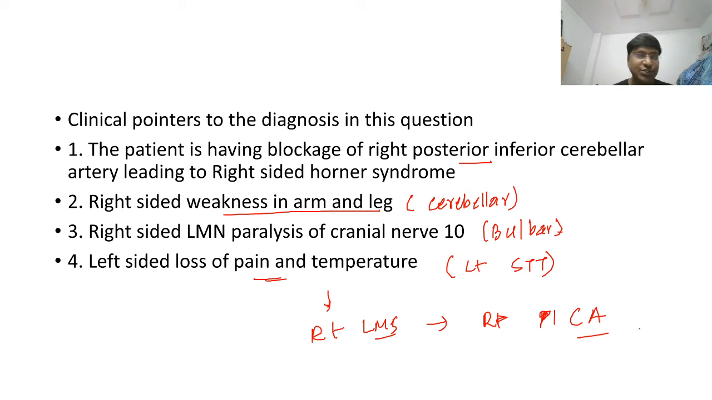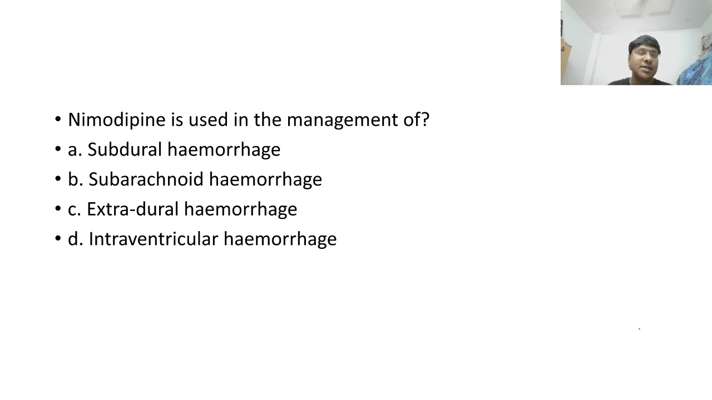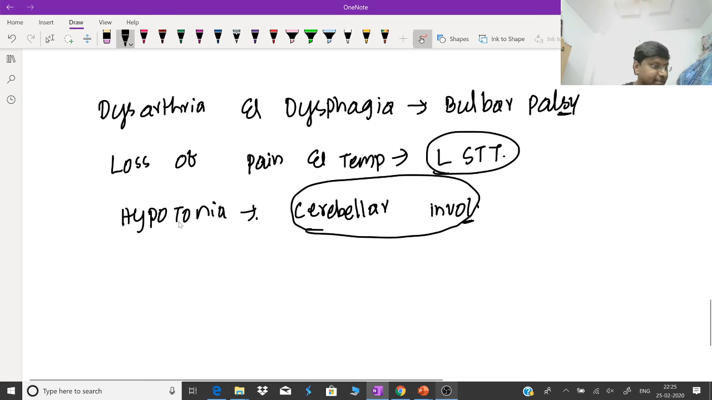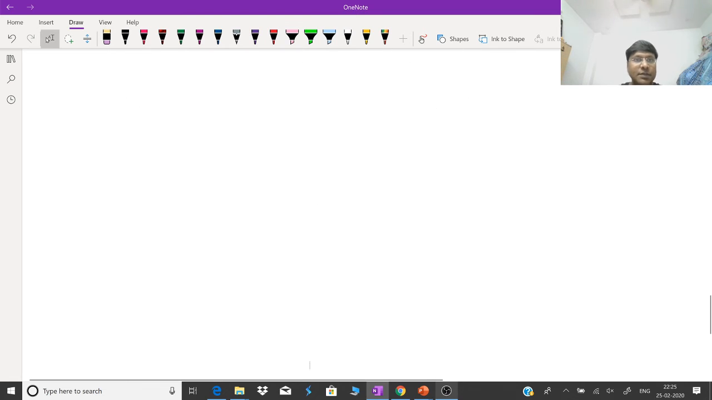Right. So once you have understood this question, we will move on to a single liner question. Nimodipine is used in the management of... Yes. Very good, Matt for Aims, right? Excellent. Yes. All of you are answering this very correctly. But you should know, why do we give nimodipine in patients with subarachnoid hemorrhage? Yes, Matt for Aims, can you answer me? Why do you give nimodipine?